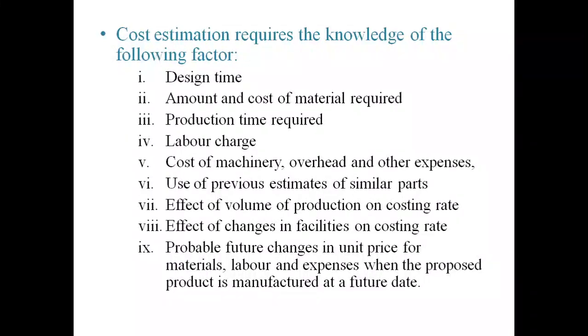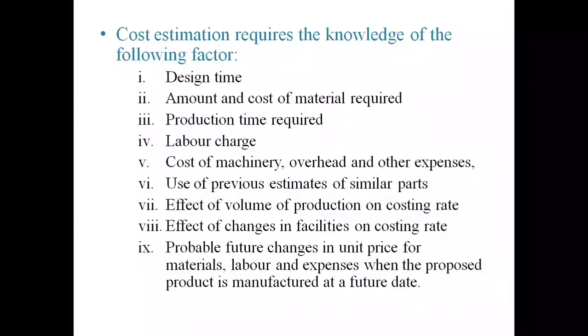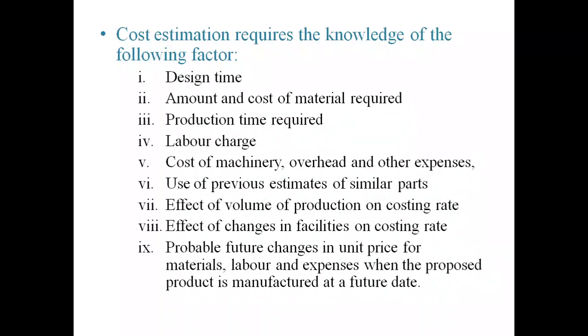We need to make some changes in our manufacturing industry. For example, we change from manual to automated machines. With manual machines, the time consumption is more. With automated machines, the production rate will be high. Depending on those changes, they consider the costing rate.